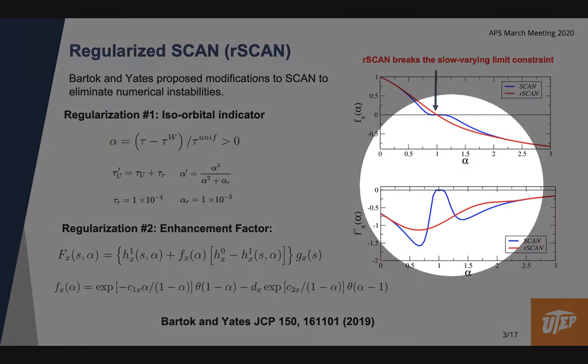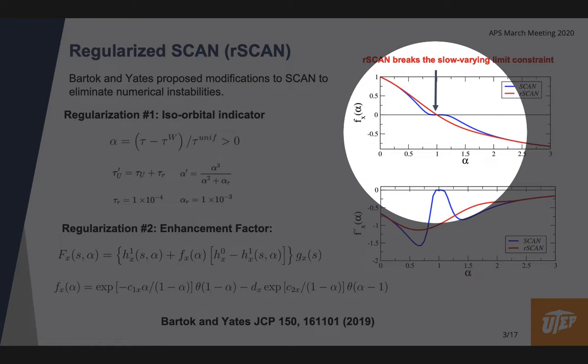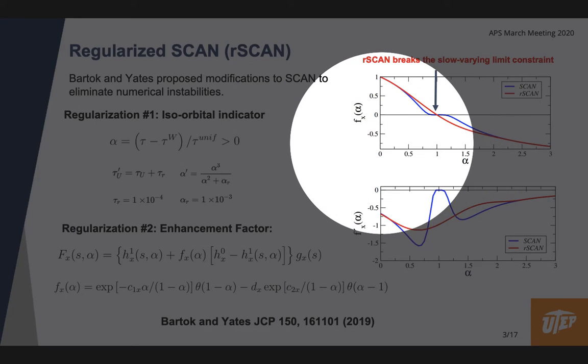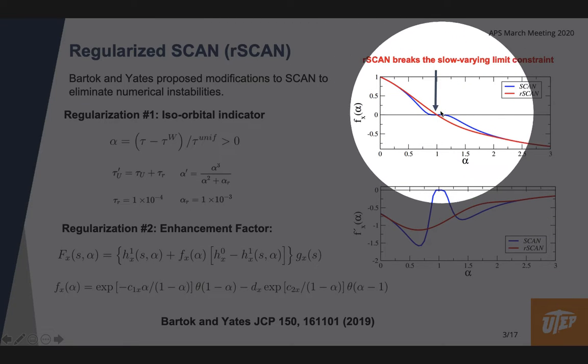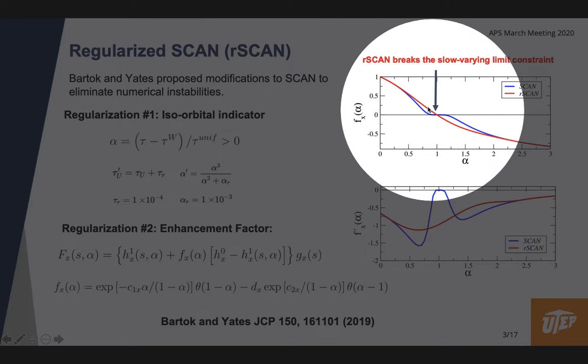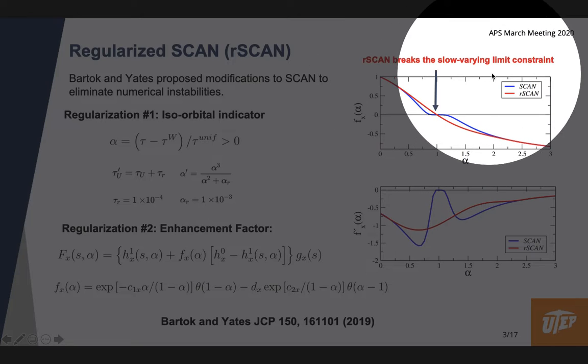So to get rid of these oscillations, they proposed to replace the switching function in the region between alpha equals 0 and 2.5 by a 7th degree polynomial that's smooth and continuous at the edges and vanishes at alpha equals 1. Of course, while they do this, they are breaking this low varying limit constraint.